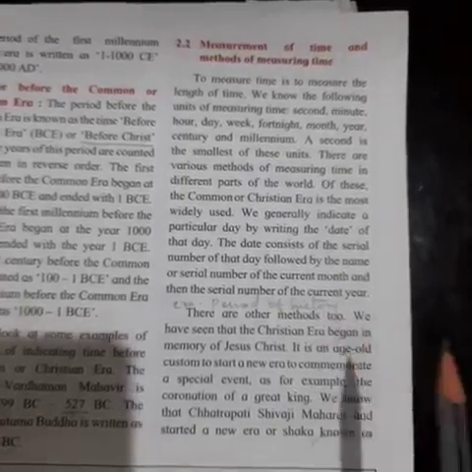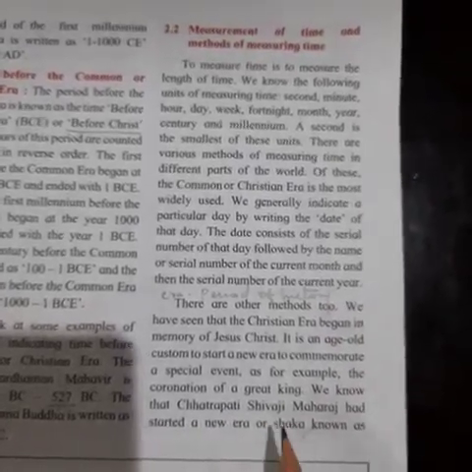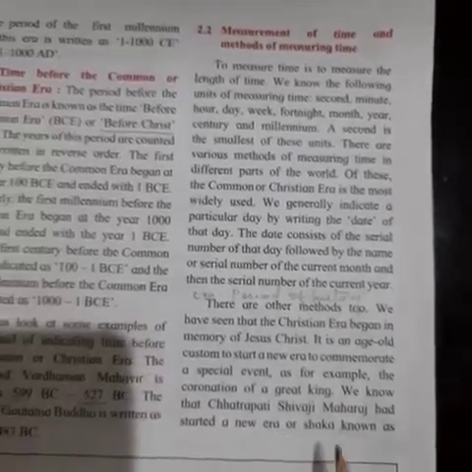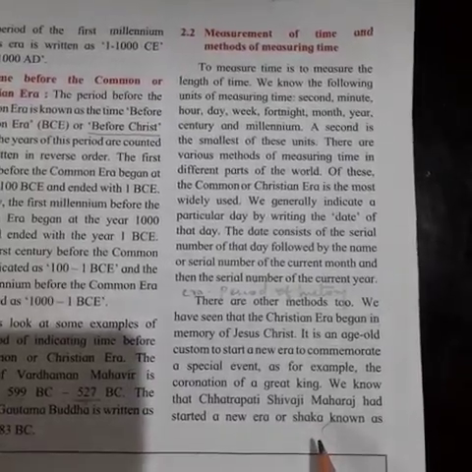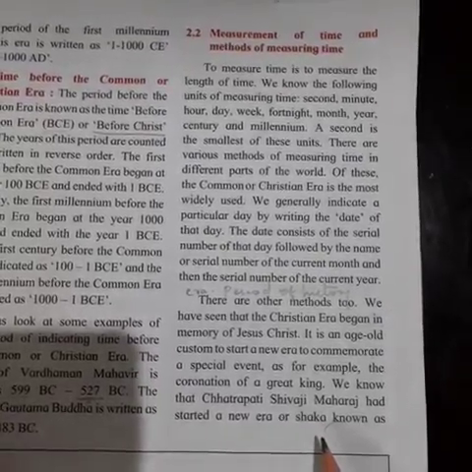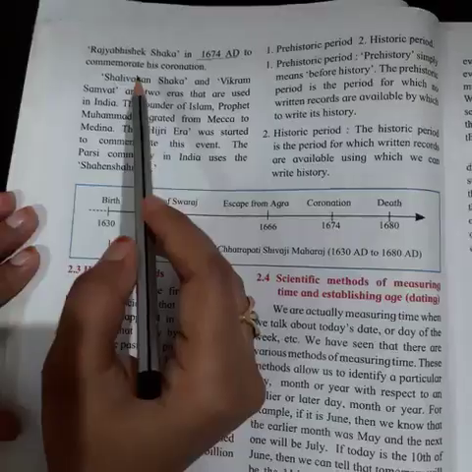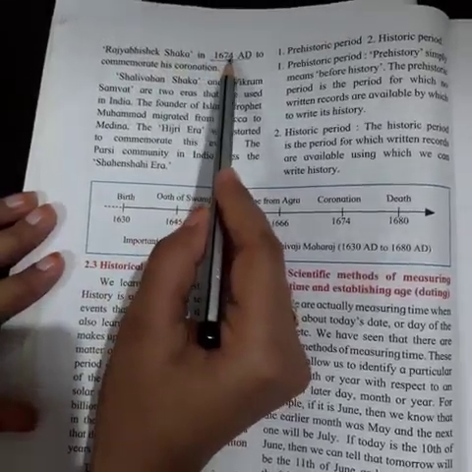For example, you can take the example of Chhatrapati Shivaji Maharaj. He started his own calendar, his new era, and it is called Shaka. What is the calendar started by Shivaji Maharaj known as? It is known as Rajyabhishek Shaka, which started in 1674 AD.